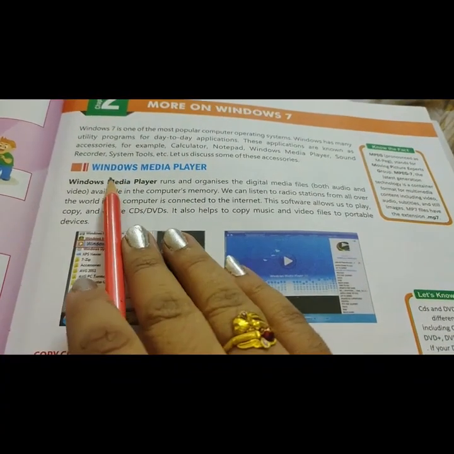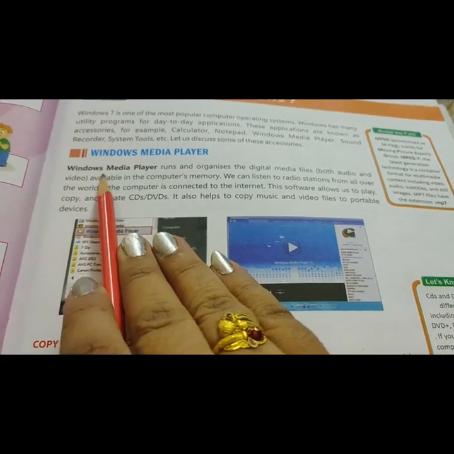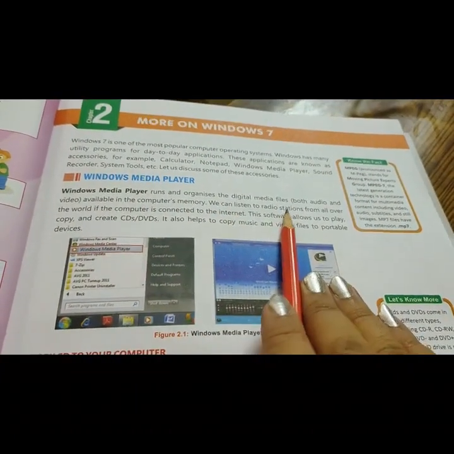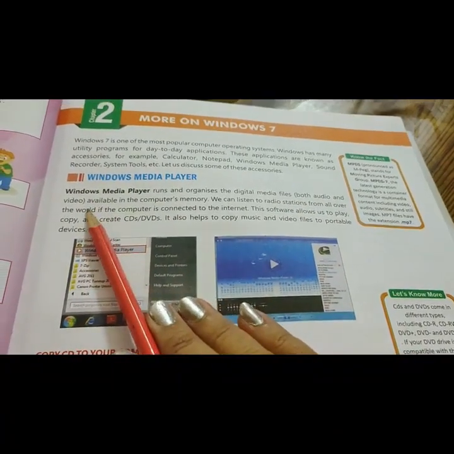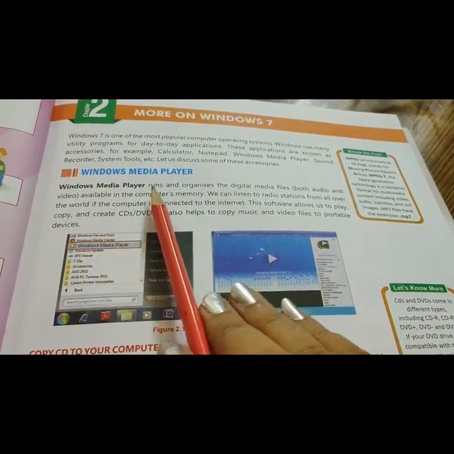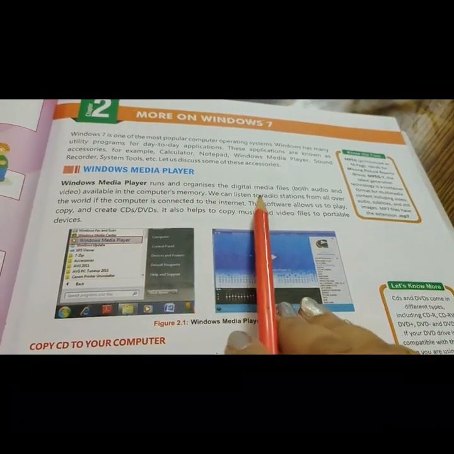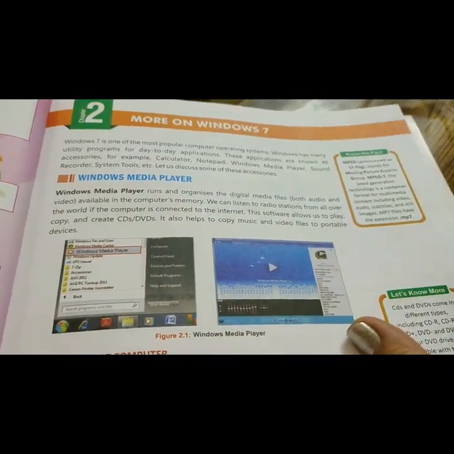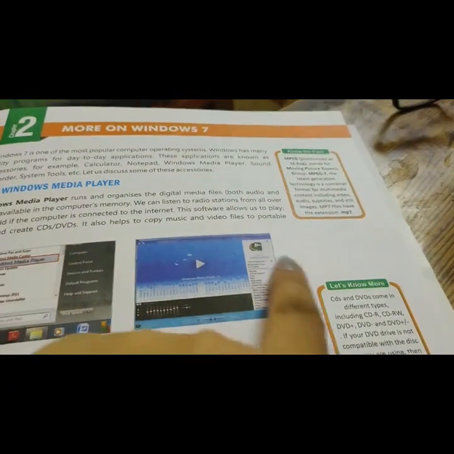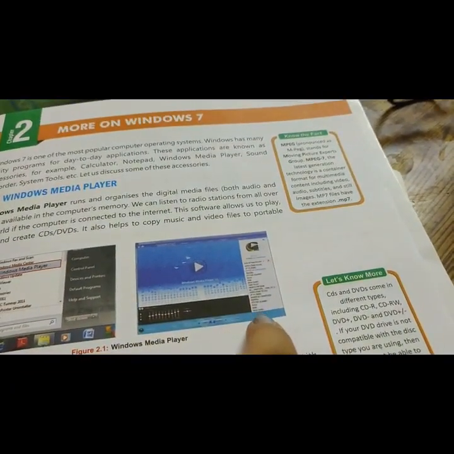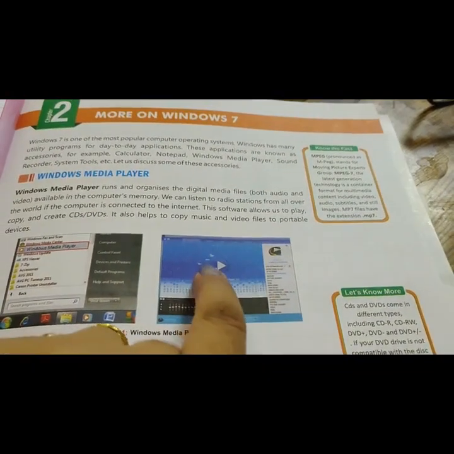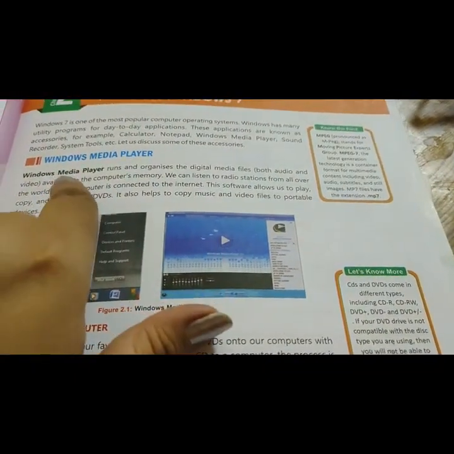Look at the first topic, Windows Media Player. Windows Media Player runs and organizes the digital media files, both audio and video, available in the computer memory. It keeps a record list of our videos and audios, and we can play them with this application.